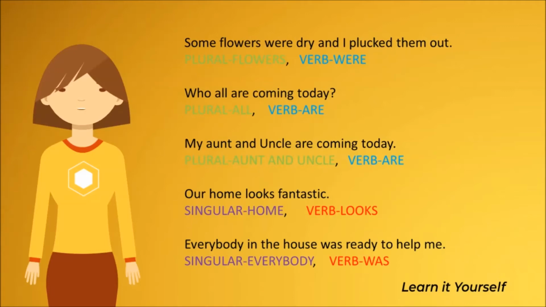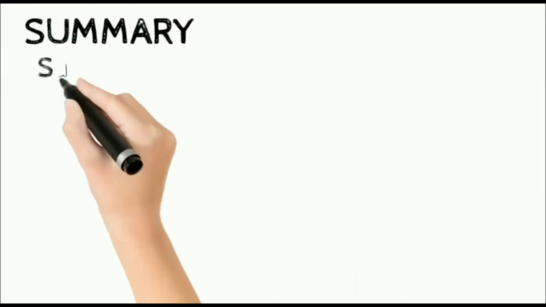Our home looks fantastic. Here, the subject home is singular, the verb is looks. That is also singular. Everybody in the house was ready to help me. Here the subject is everybody, it is in the singular form, therefore the verb was is also in the singular form. This is the summary of subject and verb agreement.